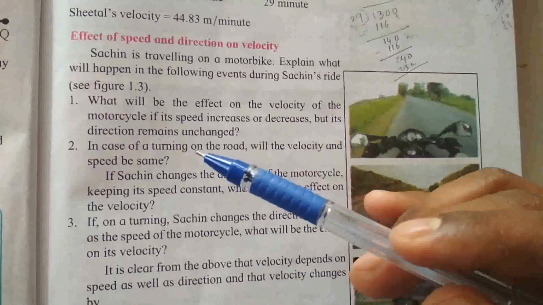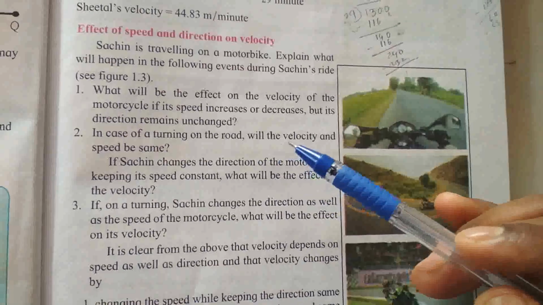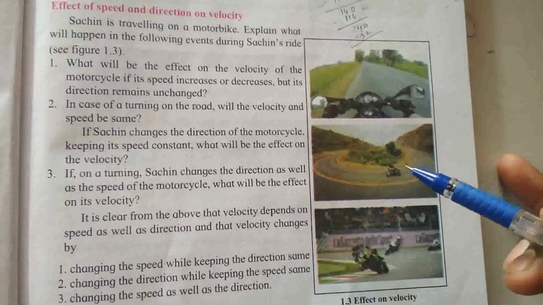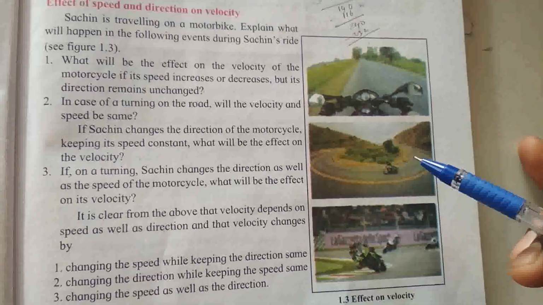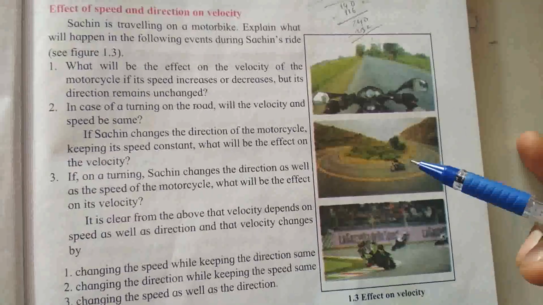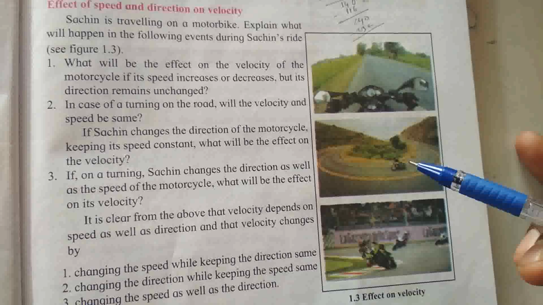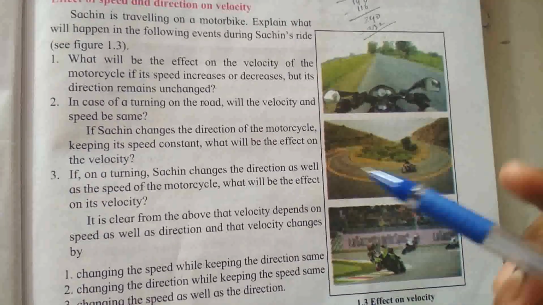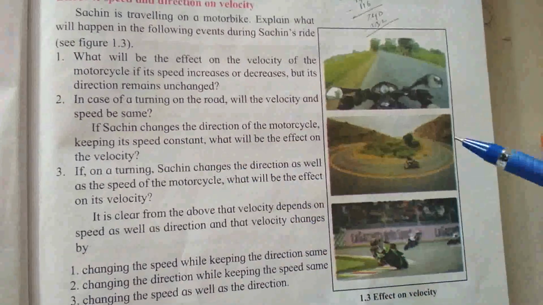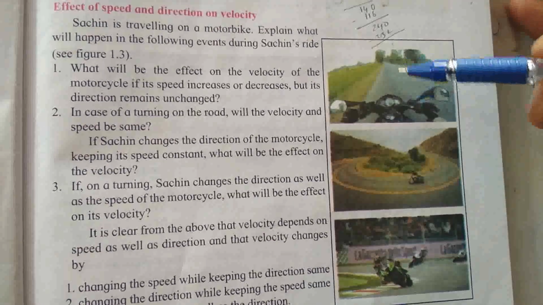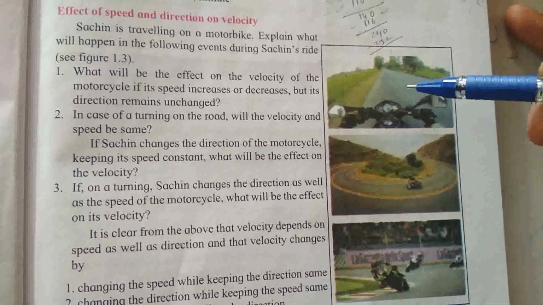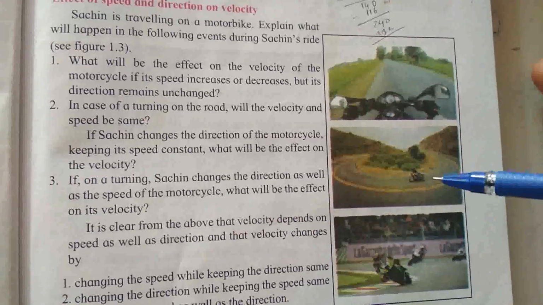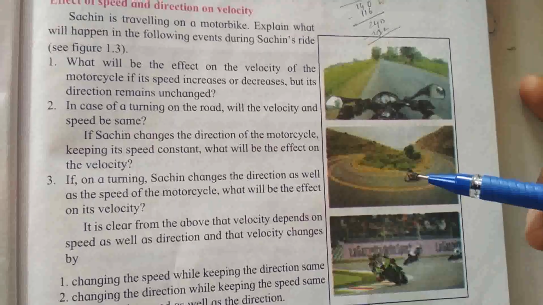Second one, in case of a turning on the road, will the velocity and speed be the same? Here, in case of turning on the road, the velocity also changes because velocity is the distance traveled in one direction. Here direction also changes, so velocity also changes. If we are going on a straight road, the speed is the same, but while we are taking the turn on this road, the speed also changes.